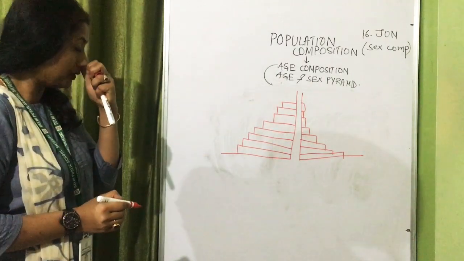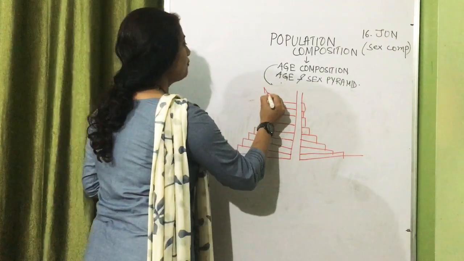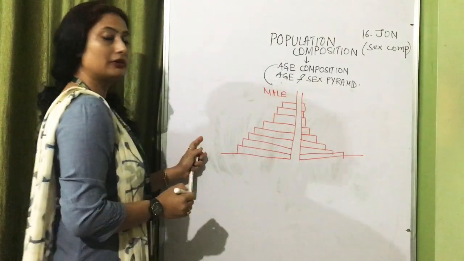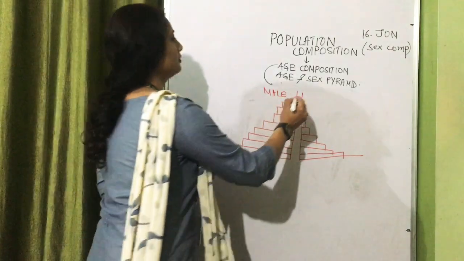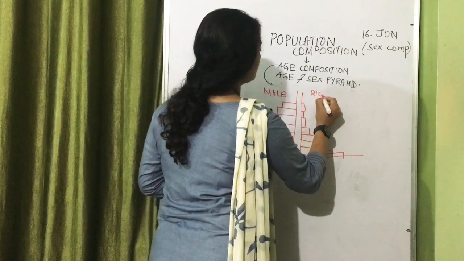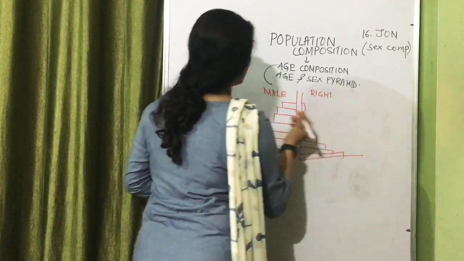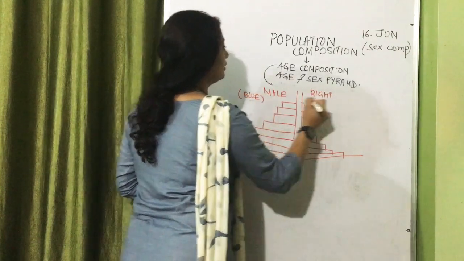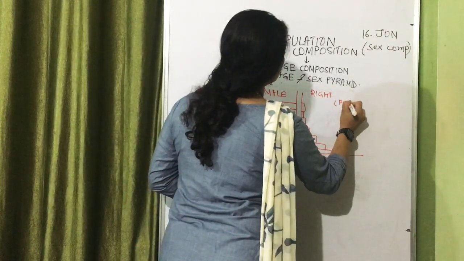So each bar represents the number of males. If we talk about the left hand side, male, the right hand side, female. If you talk about the colors, you will find it is represented by blue color, it is represented by pink.